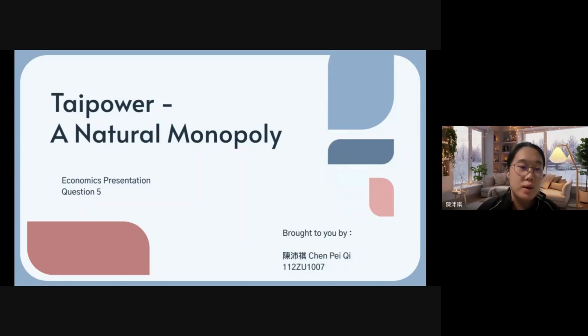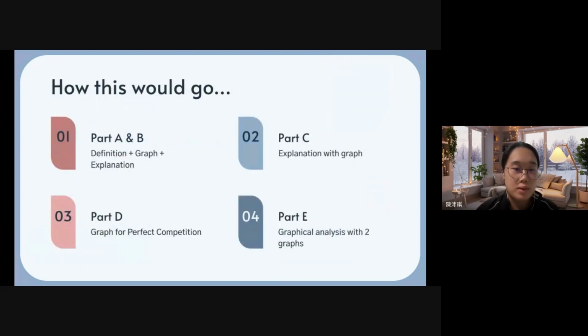Hi everyone, welcome to the final question of this economics presentation. I'll be presenting question 5, which is about Thai Power as a natural monopoly. I will explain part A and part B together as the first section, then the second section will be part C, the third section part D, and the fourth section part E. These are all separate.